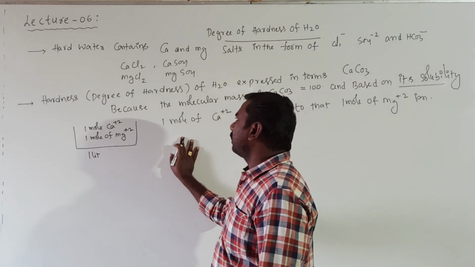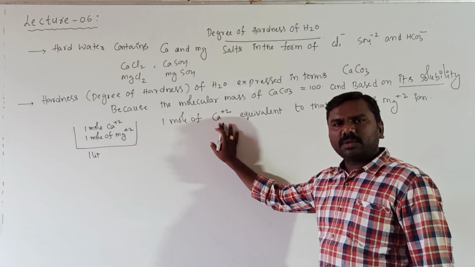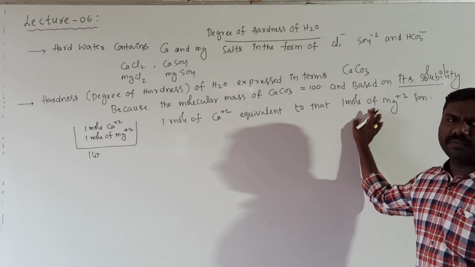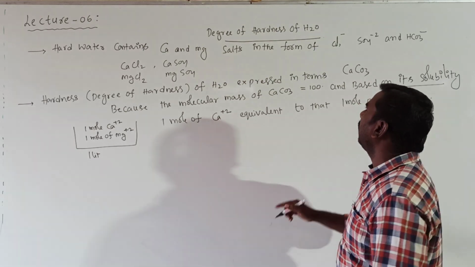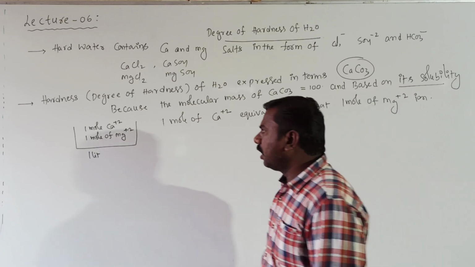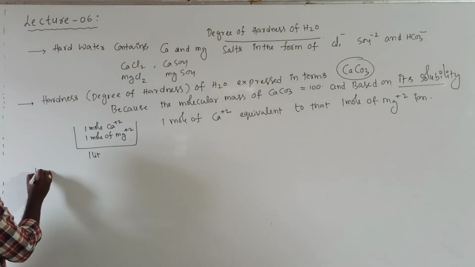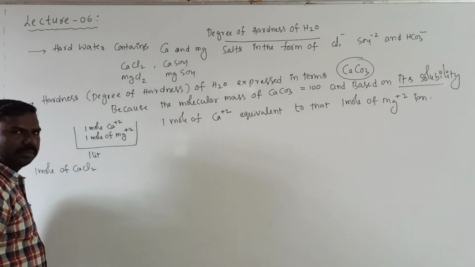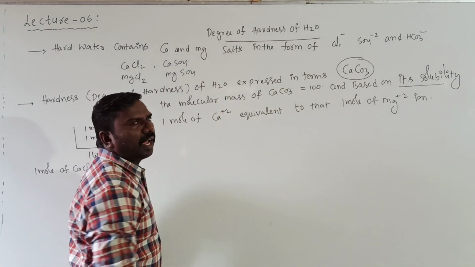So calcium salts are there, calcium chloride, calcium sulfate. Magnesium salts are there, magnesium chloride, magnesium sulfate. Those all concentrations must be expressed in terms of CaCO3. It is very, very important. Now 1 mole of CaCl2 is equivalent to 1 mole of calcium carbonate.